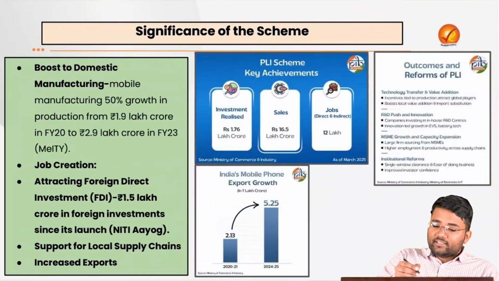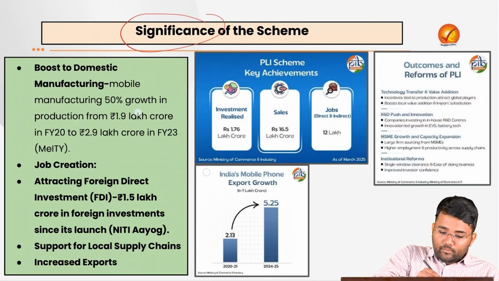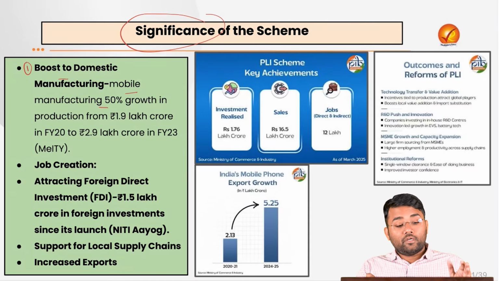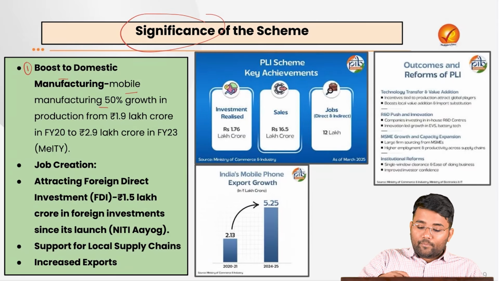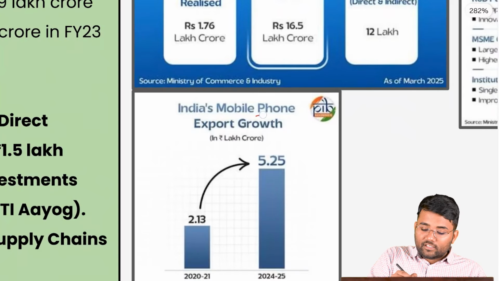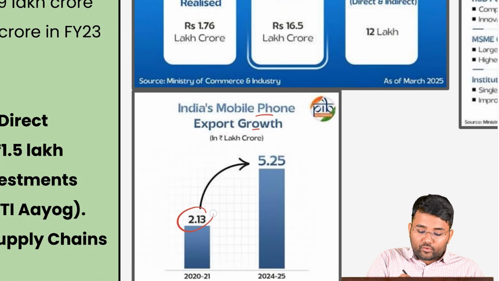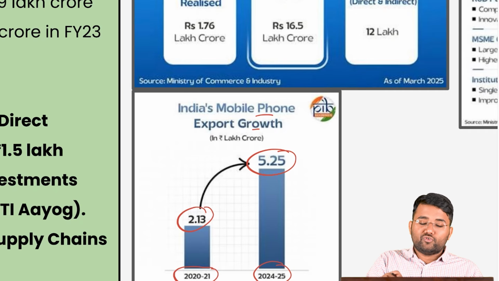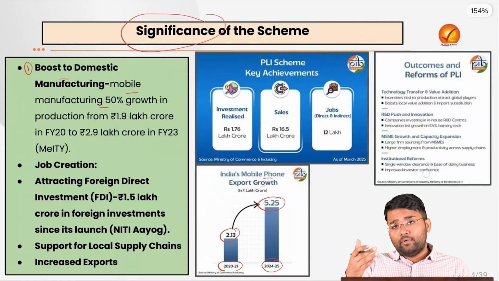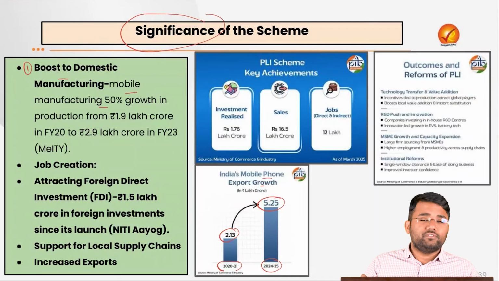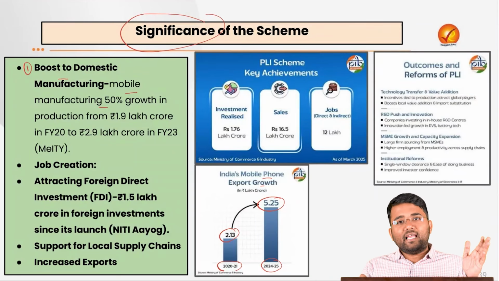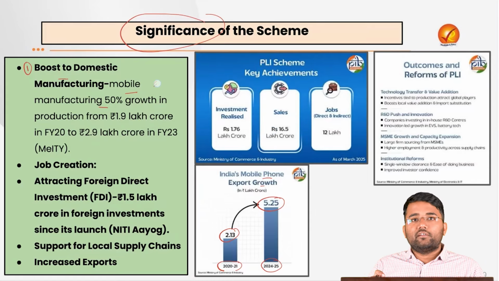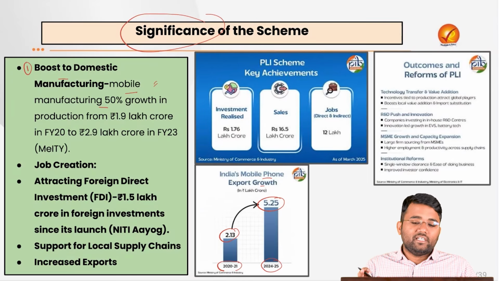Also, if you see the significance of this scheme, it has helped in boosting domestic manufacturing. For example, mobile manufacturing grew almost 50%. India's mobile phone export also increased from 2.13 lakh crore in 2020-21 to 5.25 lakh crore in 2024-25, as per the Ministry of Commerce and Industry. You can see Apple also started assembling their phones in India itself. In Noida, there is a big Samsung mobile assembly unit. So this mobile manufacturing sector took a major benefit from this production linked incentive scheme.